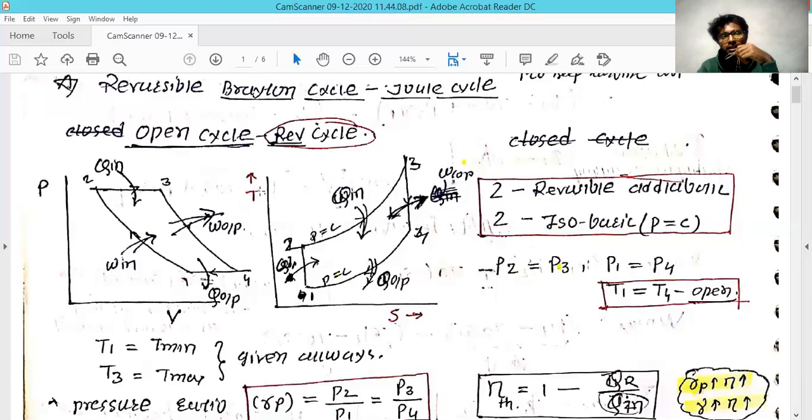After that, it is the 2 to 3 process. In this process, it's a closed chamber, the combustion chamber, and it's a heat addition process.